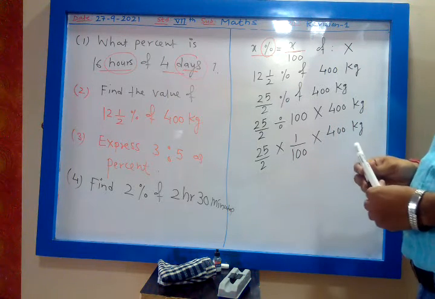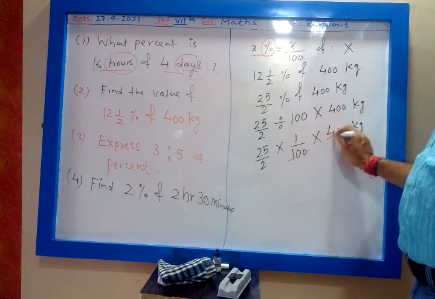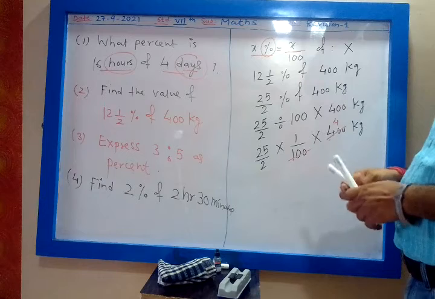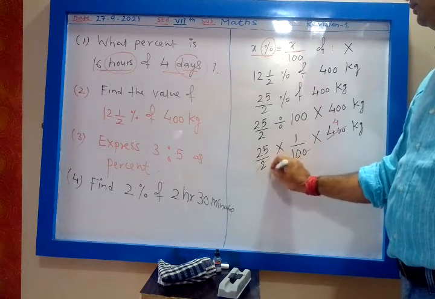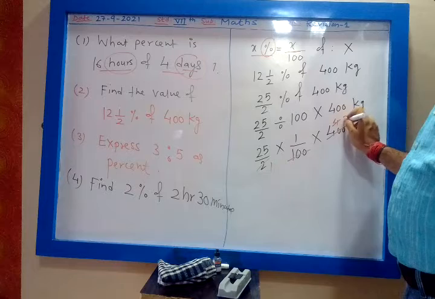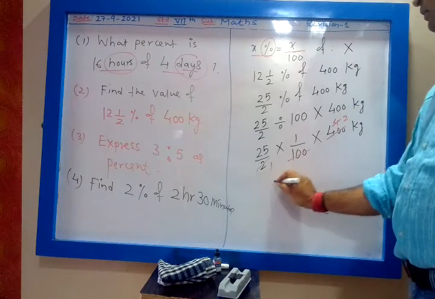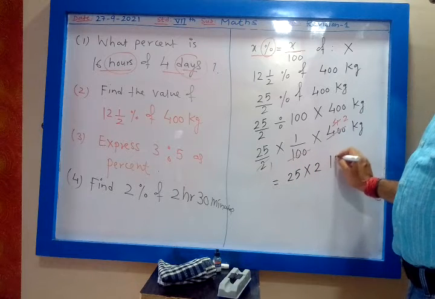Okay, now see how the cancellation will take place. 100 4s are 400. Then 2 1s are 2, 2 2s are 4. So what is left? 25 into 2 kg.